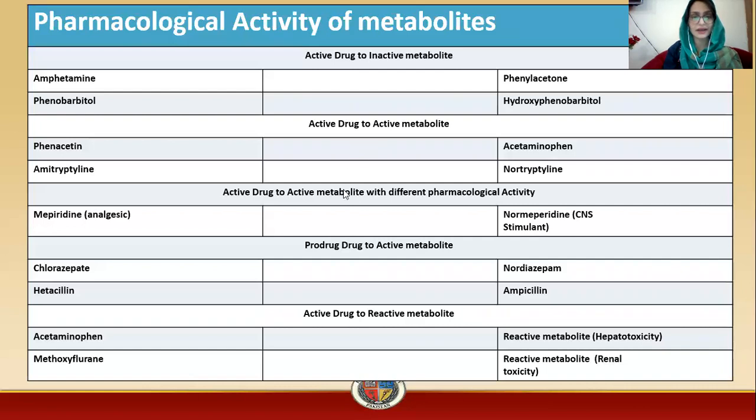Then active drug to active metabolite with different pharmacological activity, as you can see here, is meperidine, an analgesic drug, which is converted into normeperidine, a CNS stimulant. So the therapeutic, or pharmacological, activity of both these drugs is different. This is an analgesic, and this is a CNS stimulant drug. Then prodrug to active metabolite, for example, clorazepate is converted into nordiazepam, and bacampicillin is converted into ampicillin.